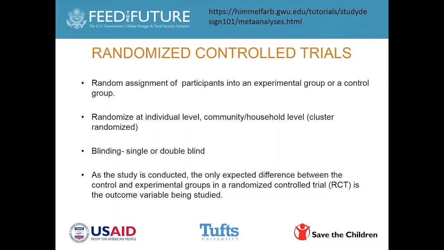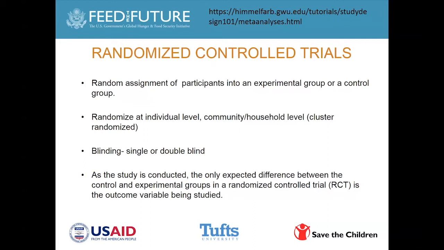Now, a key element of a randomized study is that you need to blind people of the treatment that they're receiving, and you ideally should also be blinding the investigators so there is no bias generated. Unfortunately, that's not always possible, so you'll find a lot of the times that the blinding is single, where the participants are blinded from the treatments, but not necessarily the investigators.